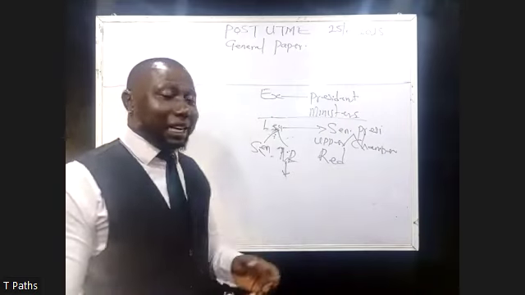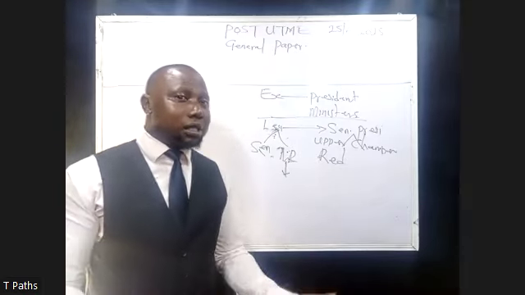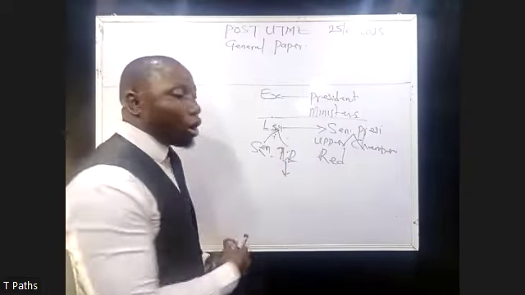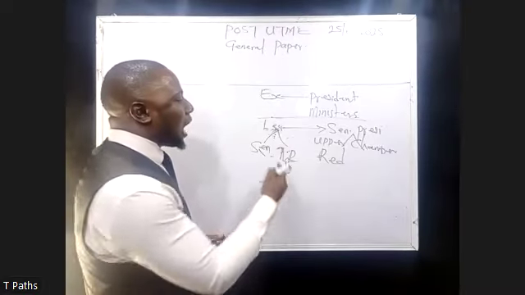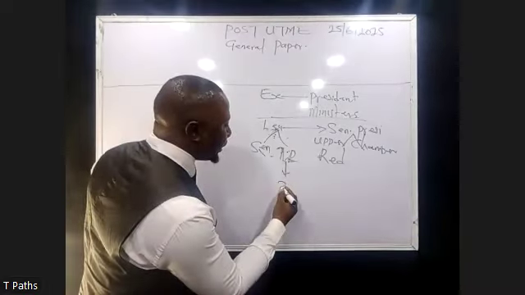So that is why in a state you can have 10, in another state you can have 17, in another 13. This is based on population. And that is why the total number under the House of Representatives is 360. The current total number of House of Representatives members in Nigeria who are charged with the responsibility of lawmaking is 360. Now, who are the leadership here under the House of Representatives?